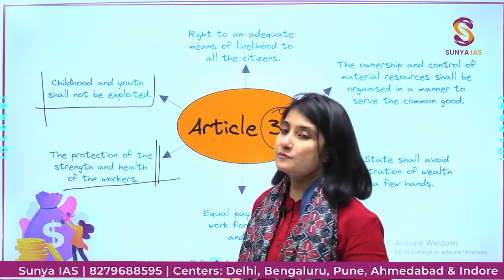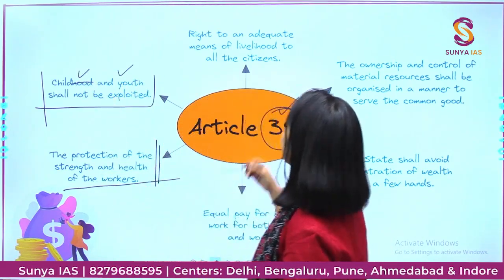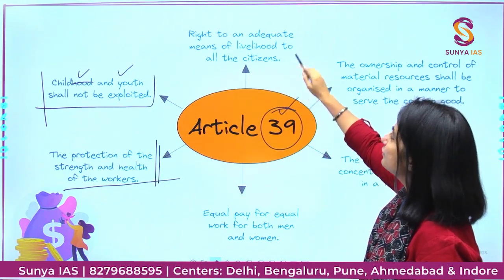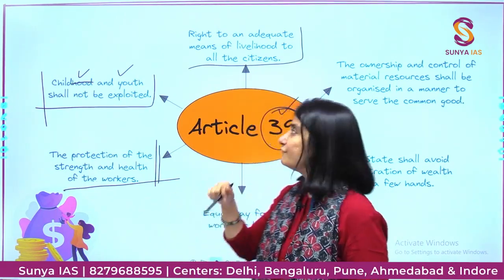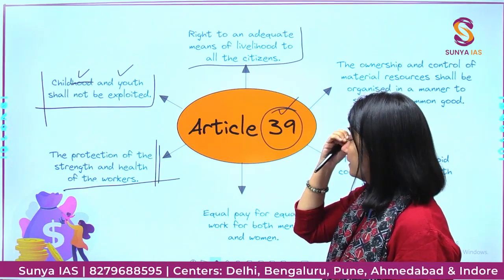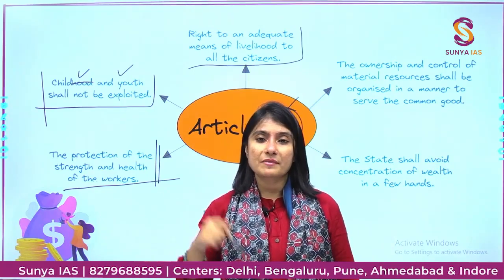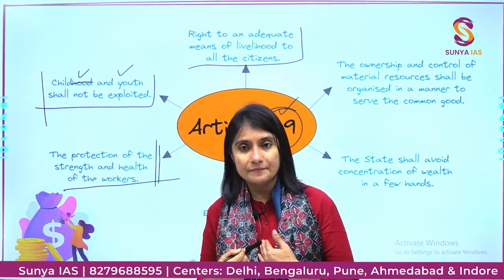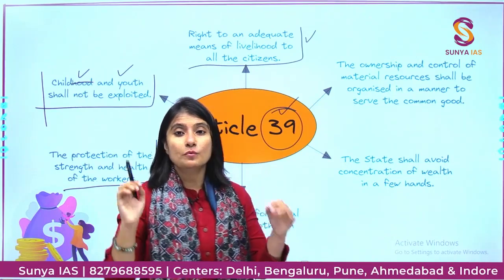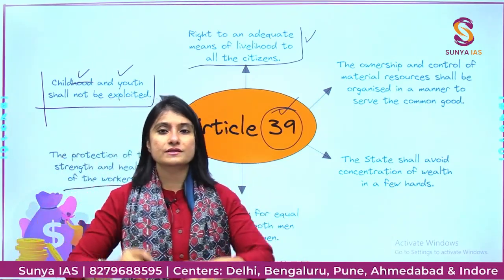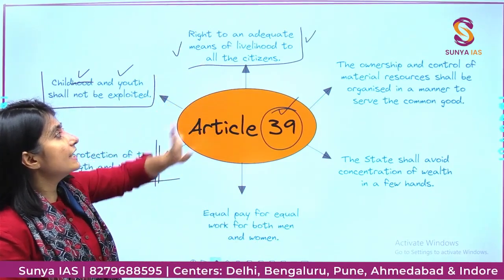Childhood and youth shall not be exploited. Okay, now children and youth. Then, right to an adequate means of livelihood to all citizens. Now these are non-justiciable, which means that if you don't have an adequate means of livelihood, you cannot go to the court and invoke Article 32 and ask for a remedy, saying it is written in the Constitution but I am still not getting my right. Okay, so it will enable the government to make certain acts, laws, provisions by which the government can provide means of livelihood to citizens.